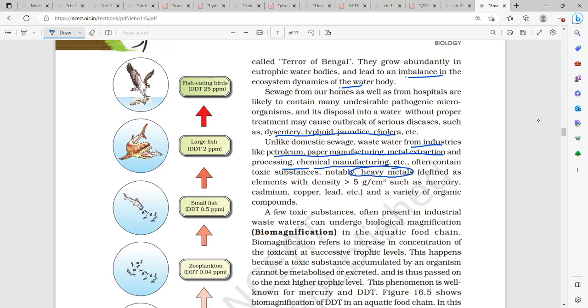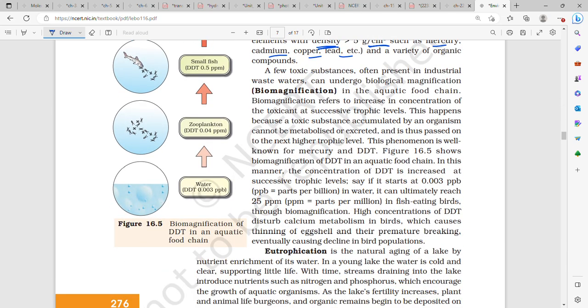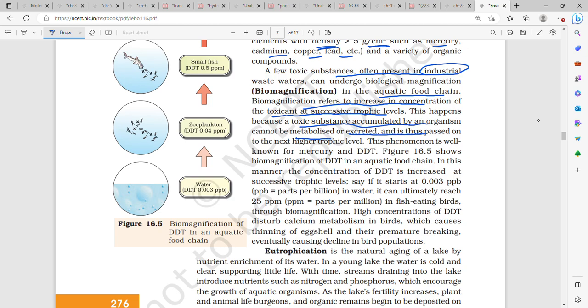Heavy metals are identified as metals or elements with a density greater than 5 gram per centimeter cube, such as mercury, cadmium, copper, lead, etc. A few toxic substances present in industrial wastewaters can undergo biological magnification, also called biomagnification, in the aquatic food chain. It refers to the increase in concentration of that toxicant at successive trophic levels. This happens because a toxic substance accumulated by an organism cannot be metabolized or excreted, and it is passed to the next higher trophic level, that is, the organism which consumes that particular organism.